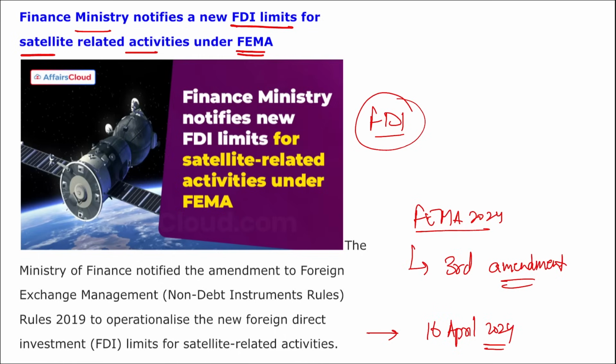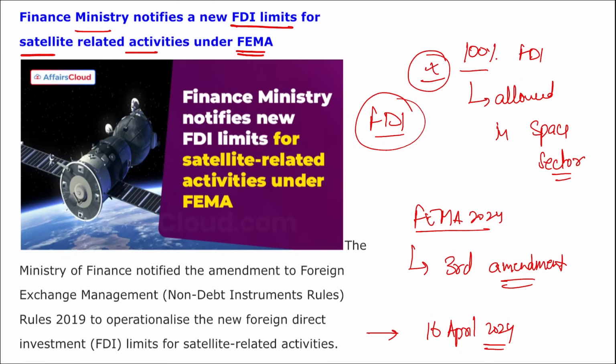And if we talk about further here, remember, under this amended FDI policy, 100% FDI is allowed in the space sector. Important information, 100% FDI is allowed in the space sector, right? Take a note of this. This is a very important point. A question can be asked, that 100% FDI is allowed in which sector under the new FEMA 2024 third amendment that was amended recently. So 100% FDI is allowed in the space sector, correct?